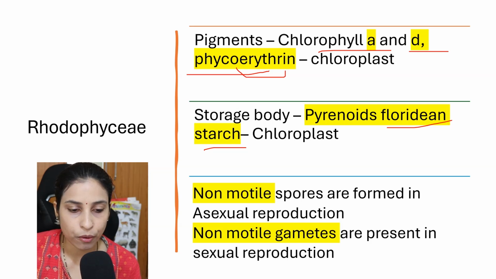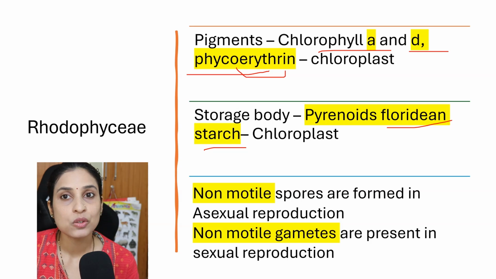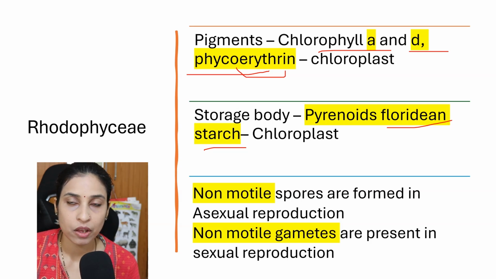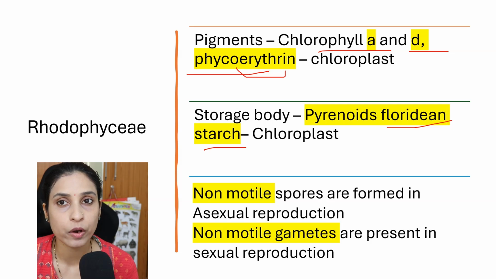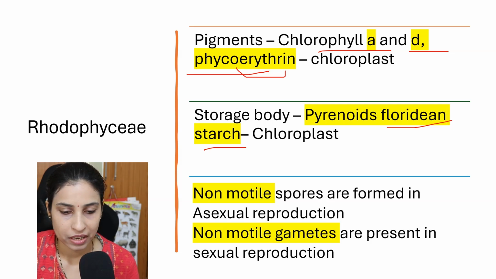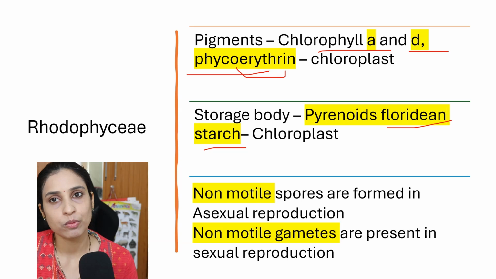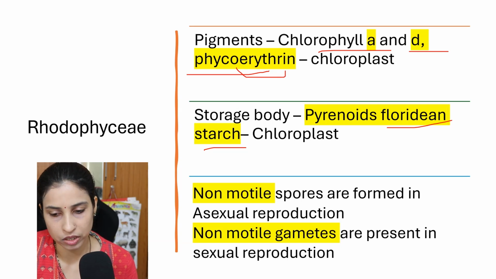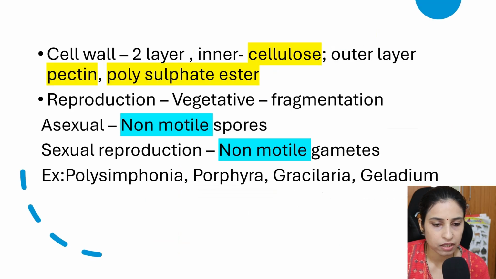In Rhodophyceae, the spores produced during asexual reproduction are non-motile. In sexual reproduction also, the gametes are non-motile. Both the spores as well as gametes are non-motile. The cell wall is two-layered. The inner layer is cellulose, but the outer layer is pectin and polysulfate esters. So reproduction is by vegetative fragmentation, asexual non-motile spores, and sexual reproduction by non-motile gametes.